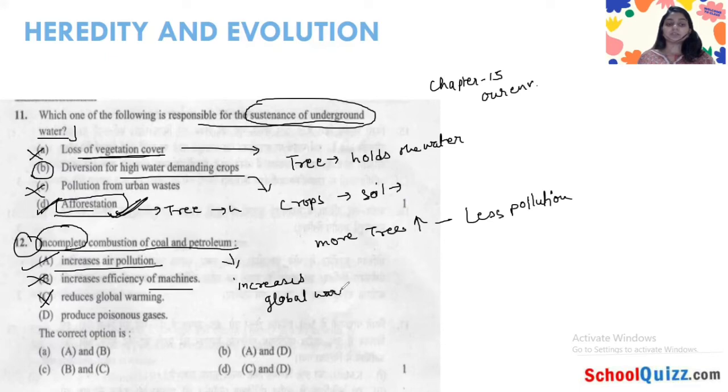Number four, you have produces poisonous gases. Yes, it is the answer. So the correct answers are A and D. Okay, so option B is the correct answer.